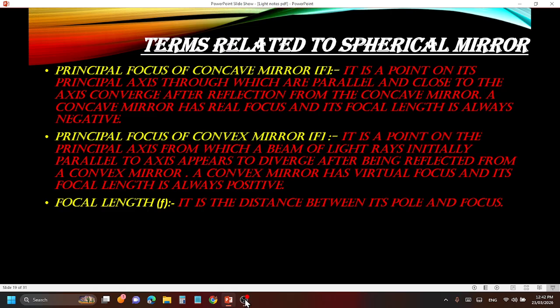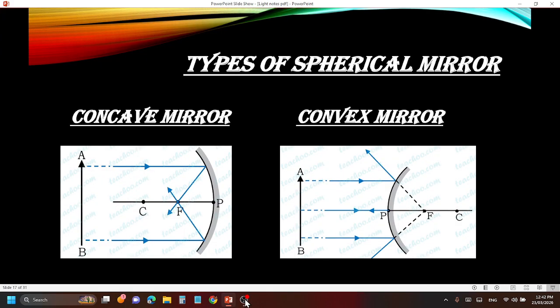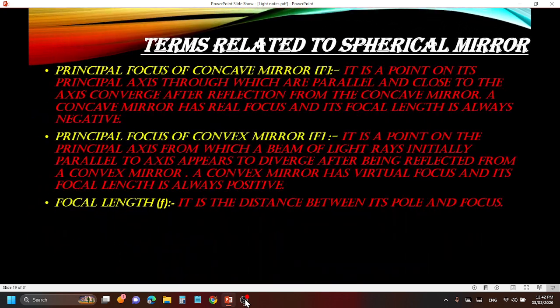Last thing is focal length. Focal length is the distance between its pole and focus. What does this mean? The distance between the pole and focus is called focal length. Simple definition, I've written it a little easily. Remember, focal length is represented by small f, because nobody wants to write focal length in full while solving sums. They only use small f as the representation of focal length.